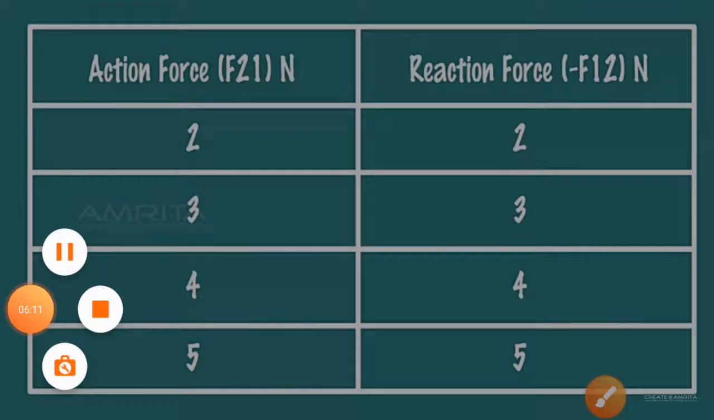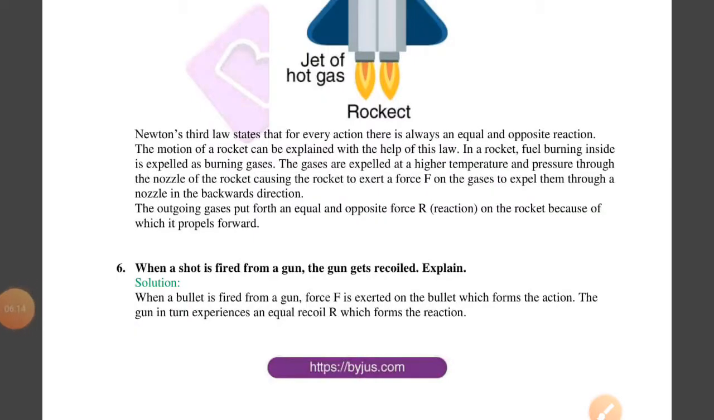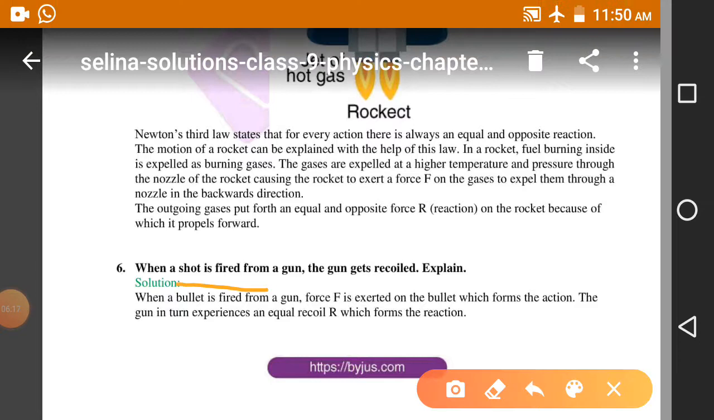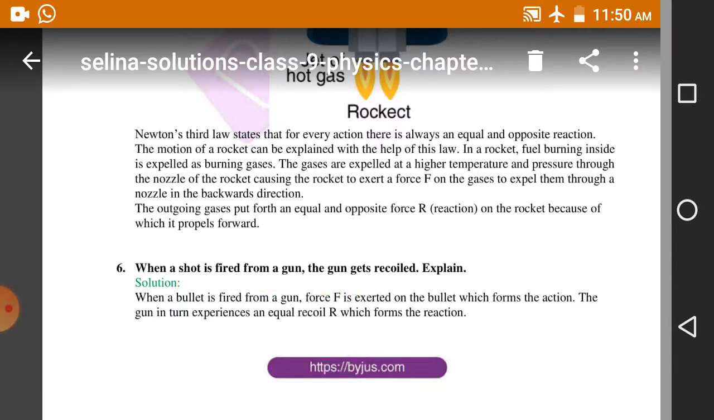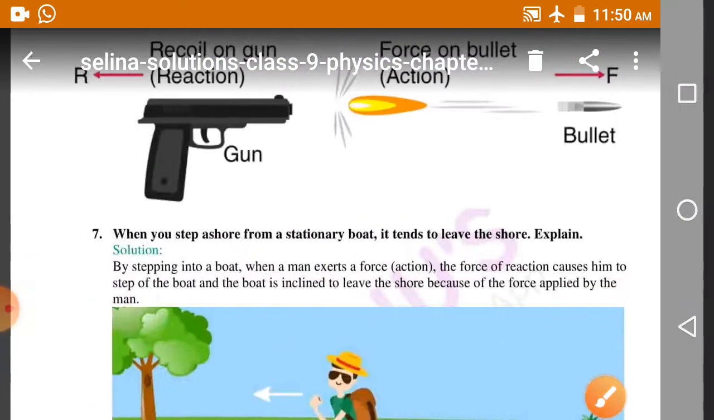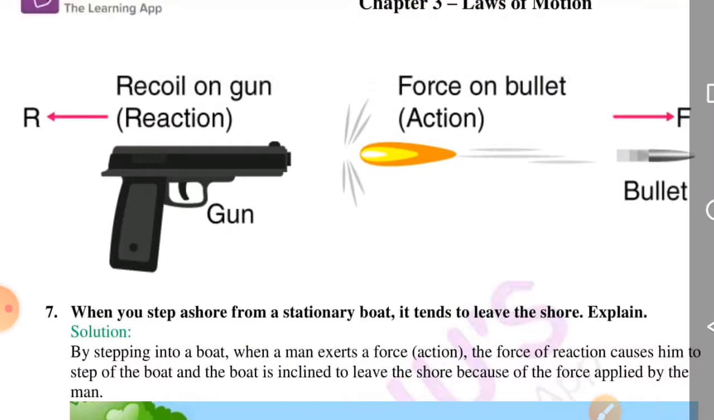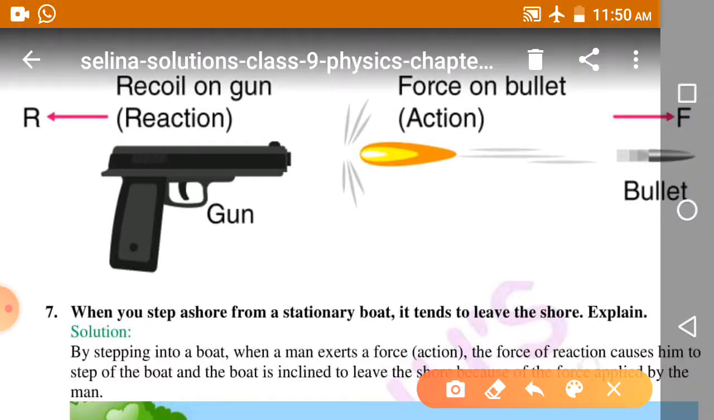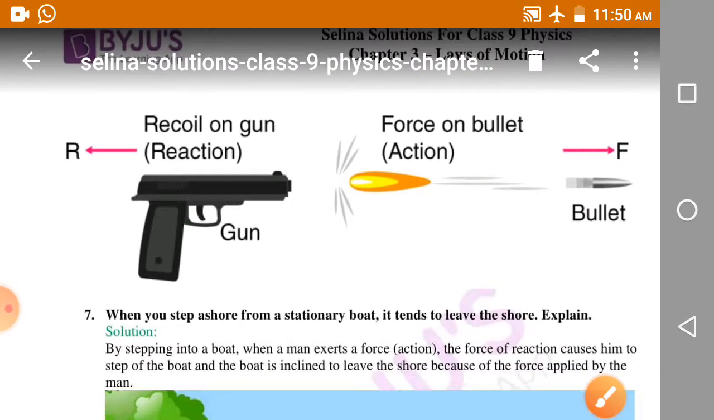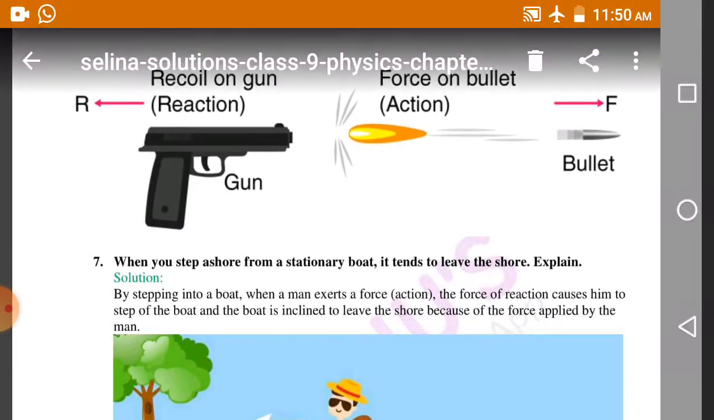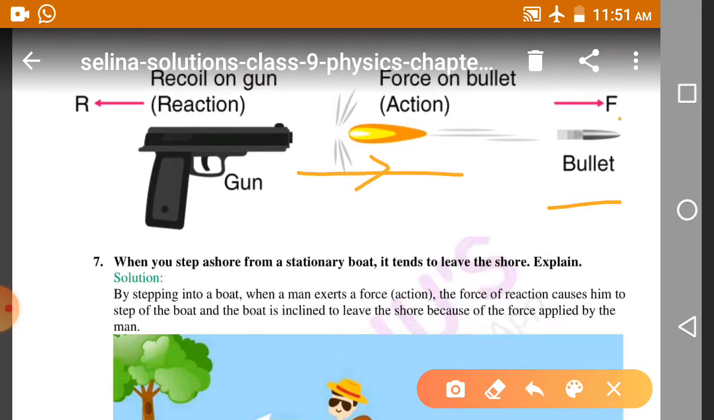Now you can see there is one more example: when a shot is fired from a gun, the gun recoils. This is an example of Newton's third law of motion. Let's see in this picture, here we have the gun which has fired a bullet. So this one is the bullet. When the bullet is fired, the gun applies a force on the bullet, and the same force, the reaction, is toward this, to recoil the gun. This is also one of the examples.